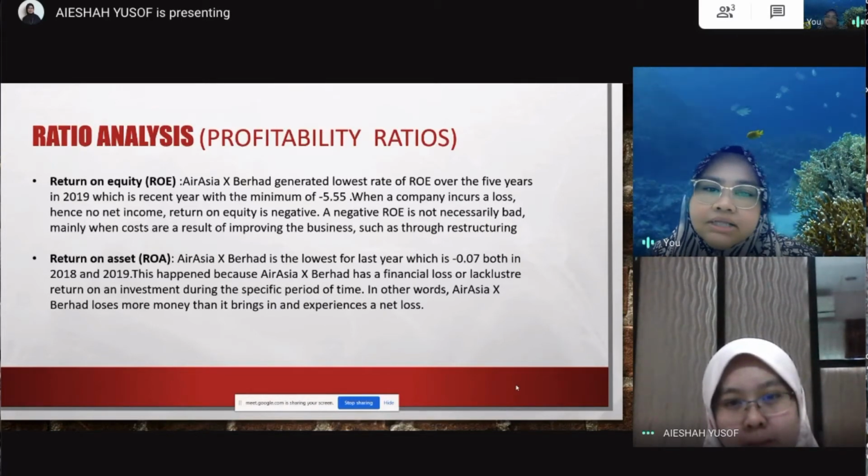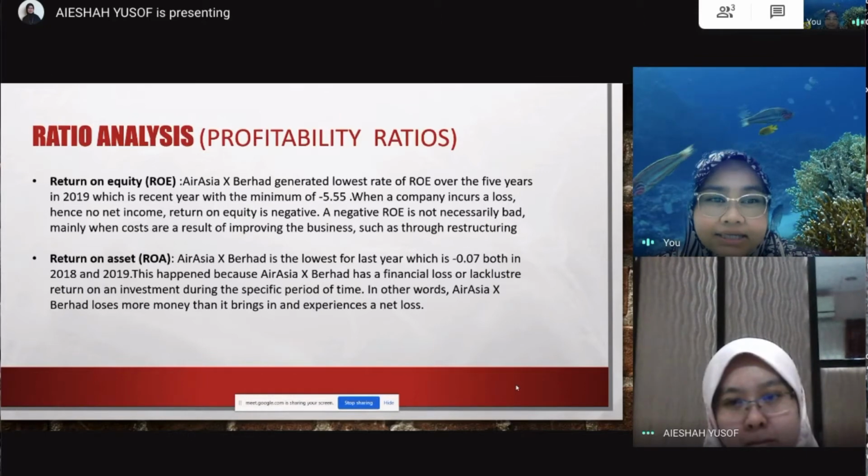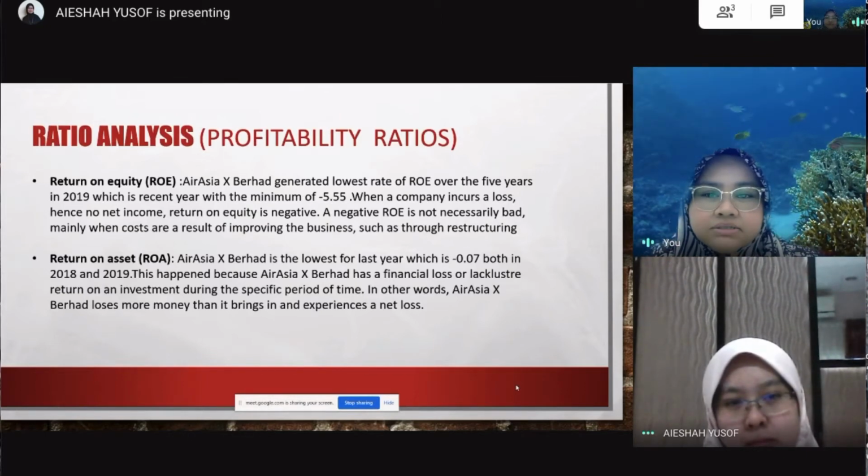A negative ROE is not necessarily bad, mainly when the costs result in improving their business, such as through restructuring. For return on asset, AirAsia X Berhad is the lowest for the last year, which is negative 0.07 in both 2018 and 2019.